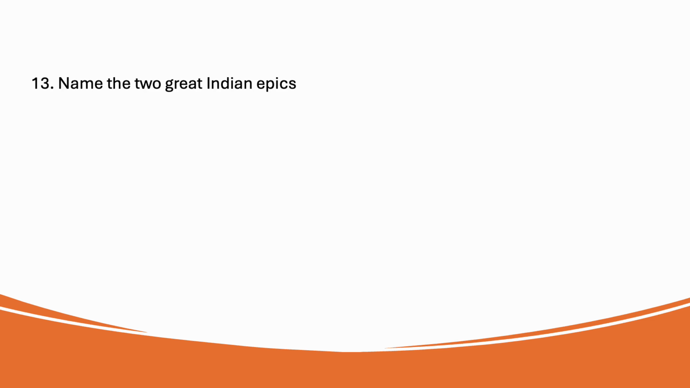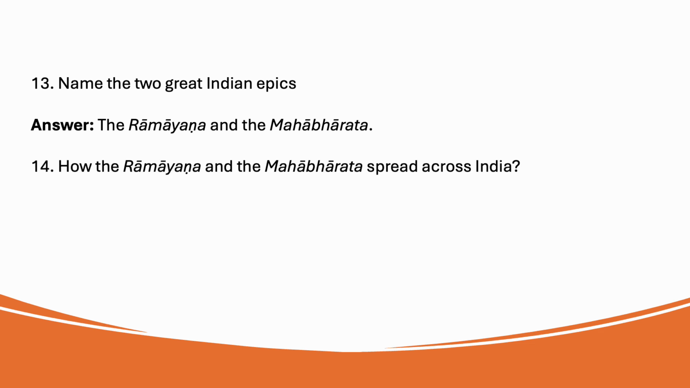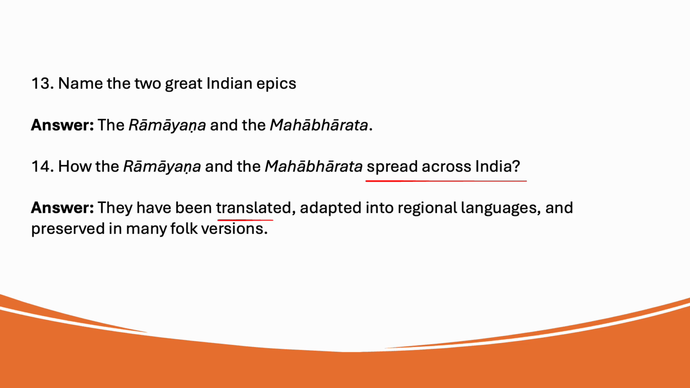Name the two great Indian epics, Ramayana and Mahabharata. How did Ramayana and Mahabharata spread across India? They have been translated, adapted into regional languages, and preserved in many folk versions. To reach more people who spoke different languages like Hindi, Tamil, Bengali, etc., they were translated and adapted into these regional languages. People also love telling these stories through songs, plays, and oral traditions. They are called folk versions.